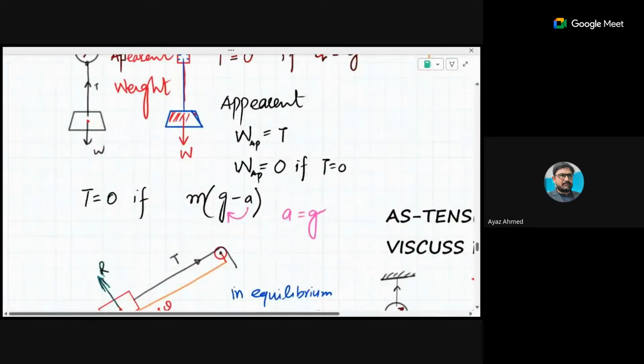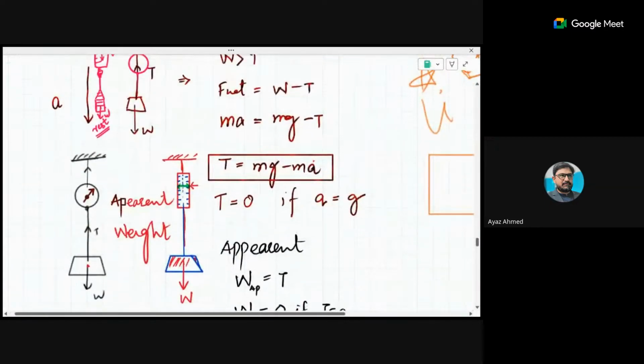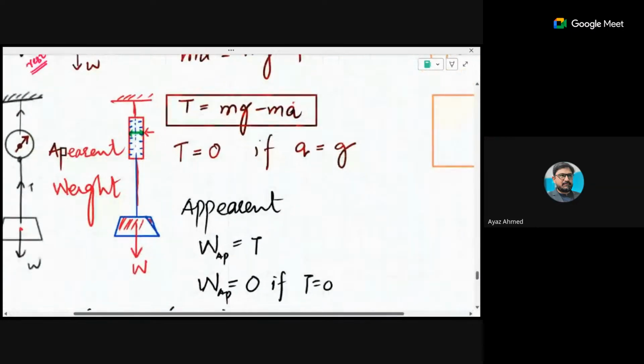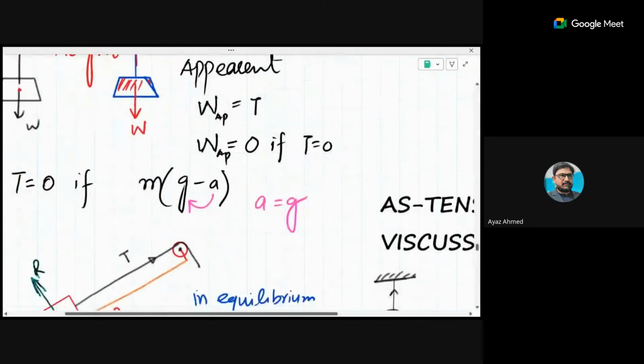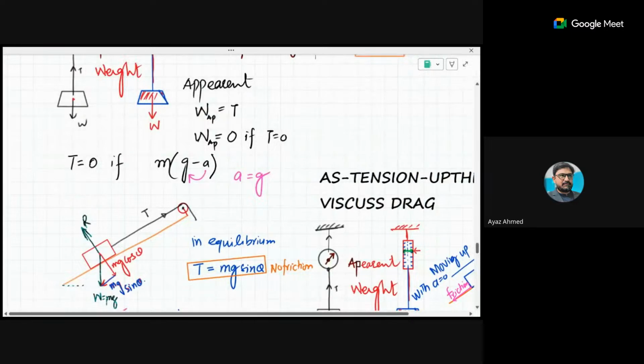And this is one of the questions: why is it difficult for us to measure this load, that the weight of this object is equal to the reading over here? Because if it is not at rest or not moving downward with constant speed, you cannot say that acceleration is zero. But when acceleration increases and becomes equal to the value of g, then tension goes to zero. Then it is said that the body has apparent weight equal to zero.